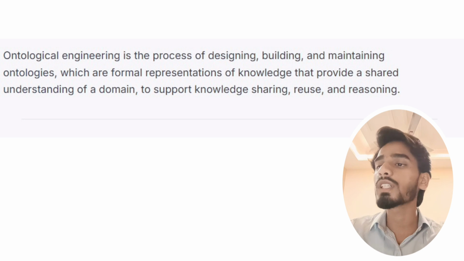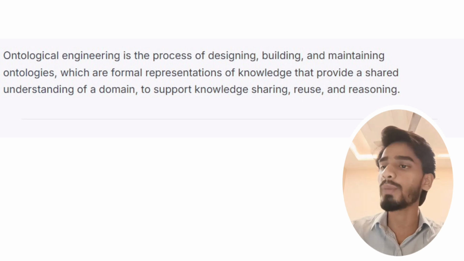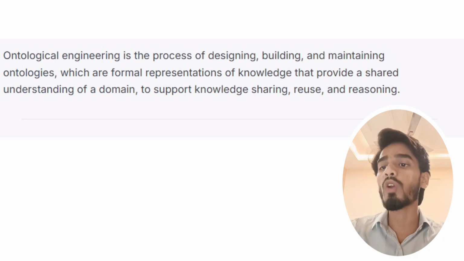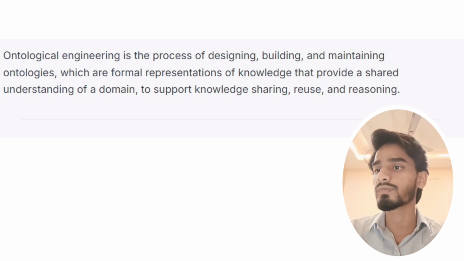What is ontological engineering? Ontological engineering is a process of designing, building, and maintaining ontologies, which are formal representations of knowledge that provide a shared understanding of a domain to support knowledge sharing, reuse, and reasoning.